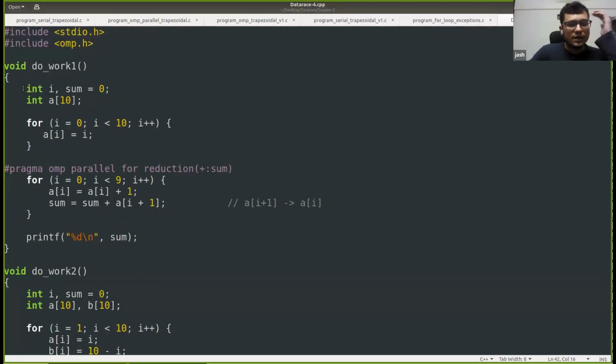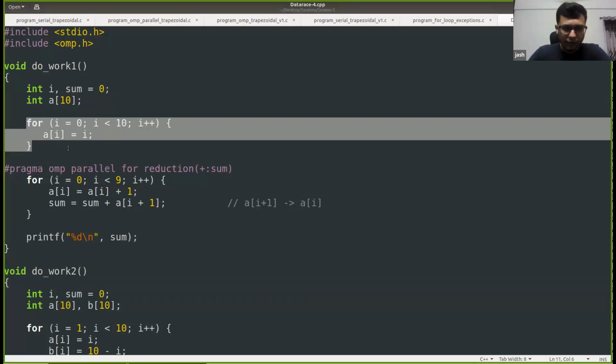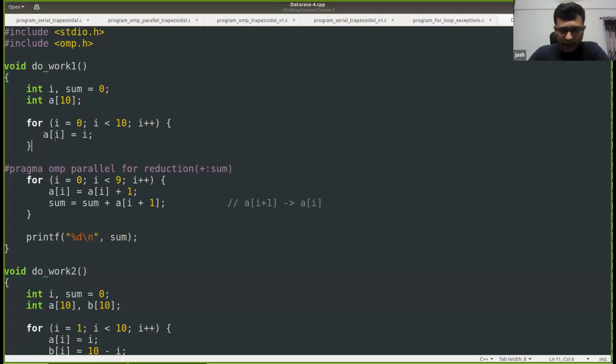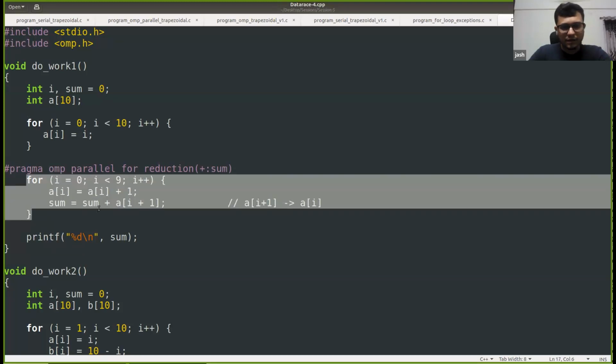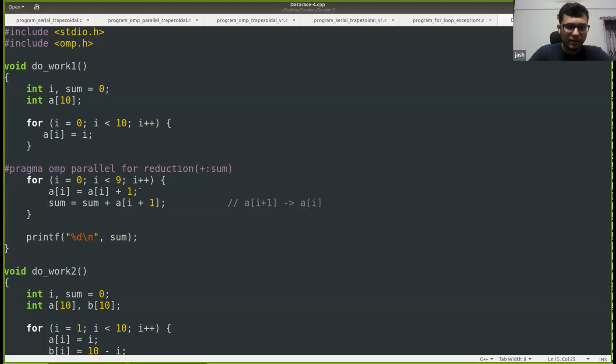Here, we are declaring the integer variable i. We are declaring another integer, sum, which is initialized to 0. Then we have this for loop, which initializes the ith entry of the array a with the value i. So a of 0 will be initialized to 0, a of 1 to 1, and so on. Then we have another for loop in which we add a of i plus 1 to this sum, and then we are printing.